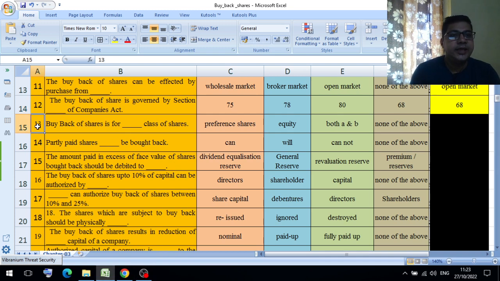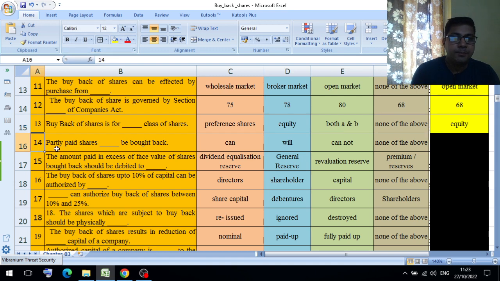Now friends, next question. Buyback of shares is for dash class of shares. Option A preference shares, option B equity shares, option C both A and B, and option D none of the above. So here the answer is equity shares. The buyback of shares is always of equity shares.